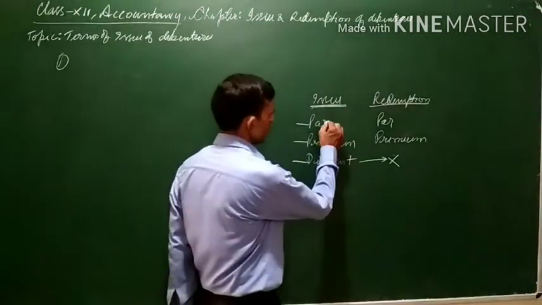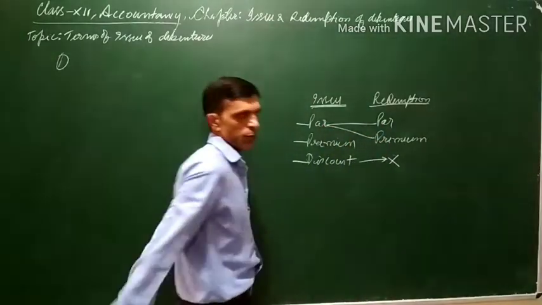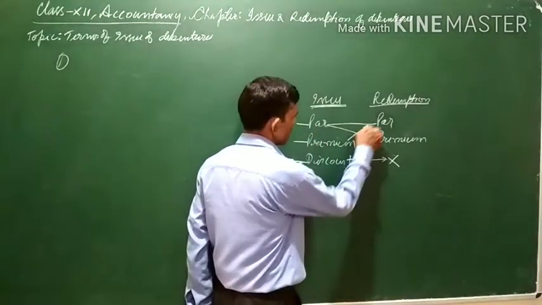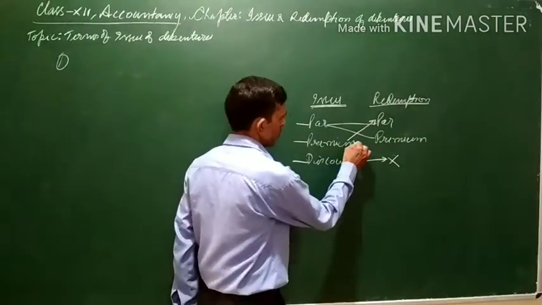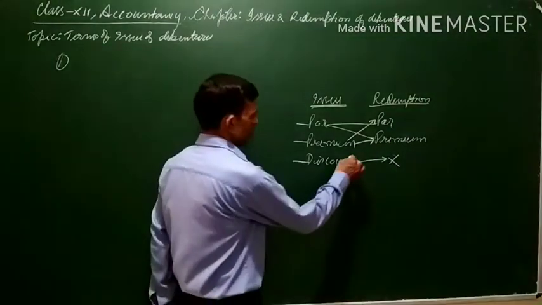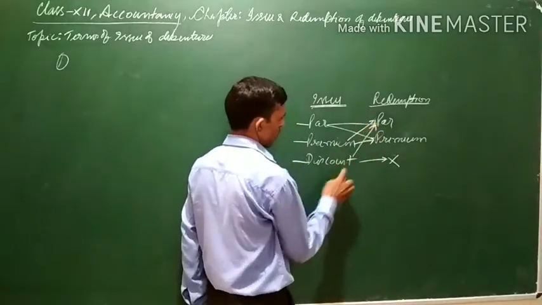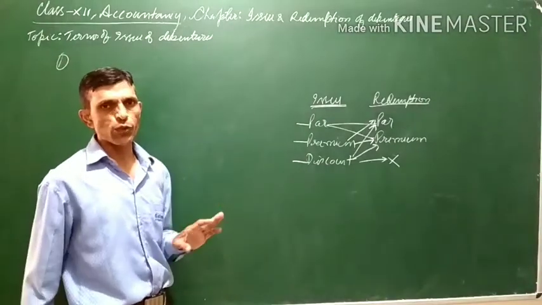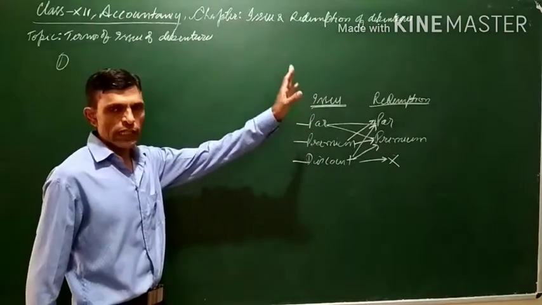For example, it can be issued at par and redeemed at par. It can be issued at par and redeemable at premium. These are the 2 conditions. Again, it can be issued at premium, redeemable at par. It can be issued at premium, redeemable at premium. These are the 4 conditions. Now, it can be issued at discount and redeemable at par. It can be issued at discount, redeemable at premium. These are the 6 scenarios of how the debentures will be issued as well as redeemed.